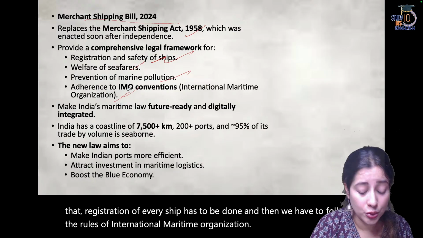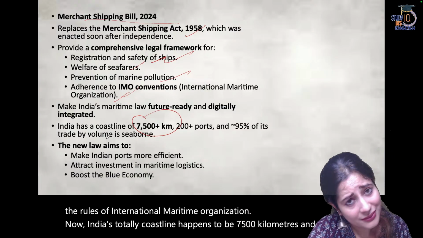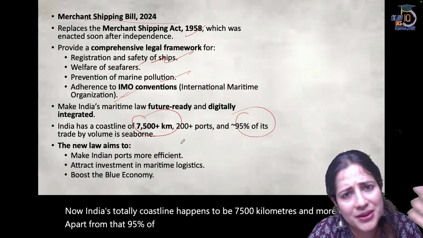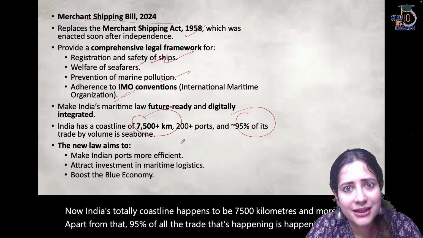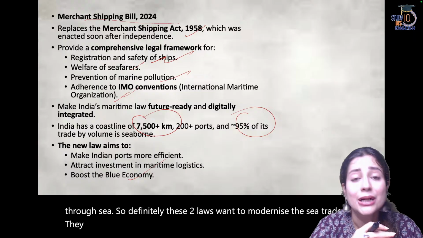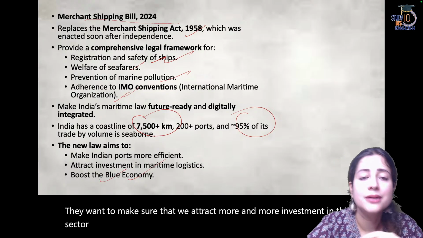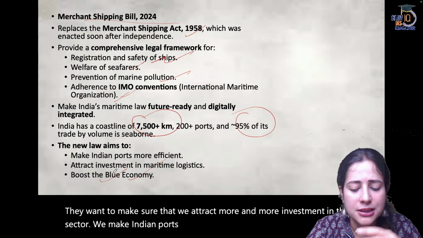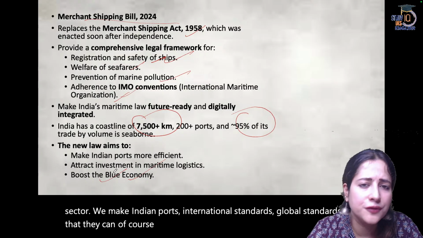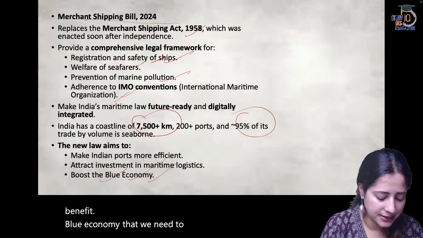Now India's total coastline happens to be 7,500 kilometers and more. Apart from that, 95% of all the trade that's happening is happening through sea. So definitely these two laws want to modernize the sea trade. They want to make sure that we attract more and more investment in this sector. We make Indian ports international standards, global standards, so that they can of course do more business. At the end of the day, it's about economic benefit of the blue economy that we need to harvest. And this article ends here.